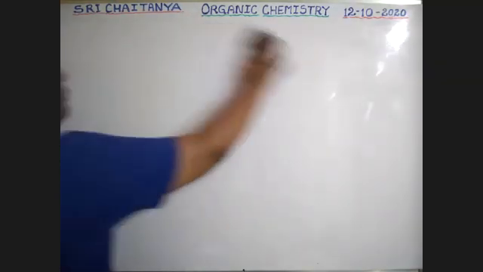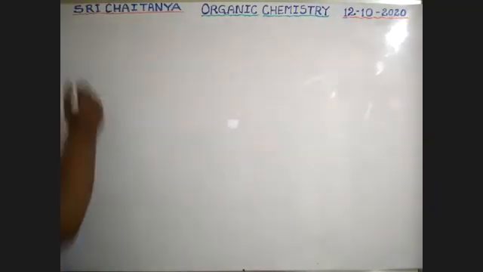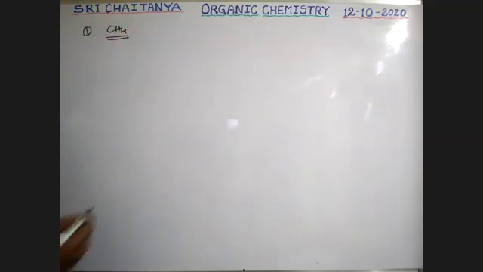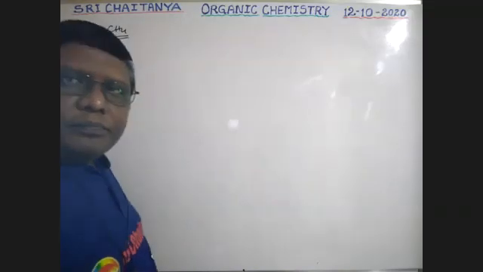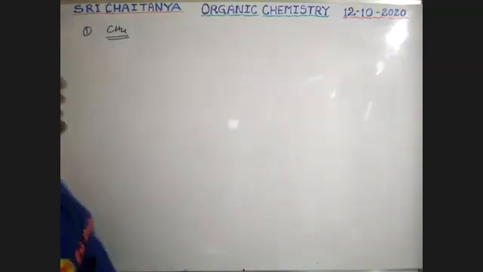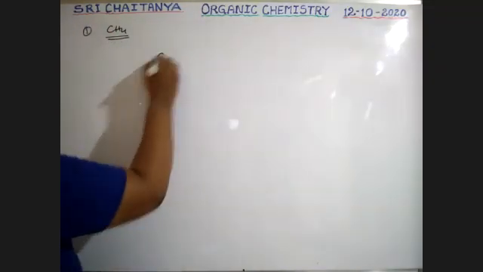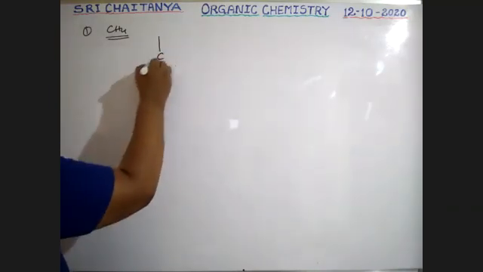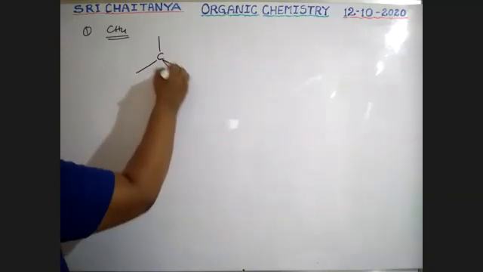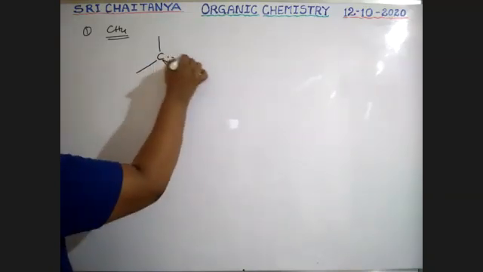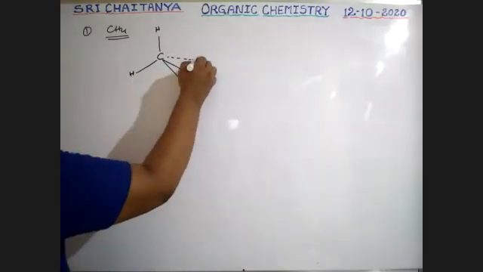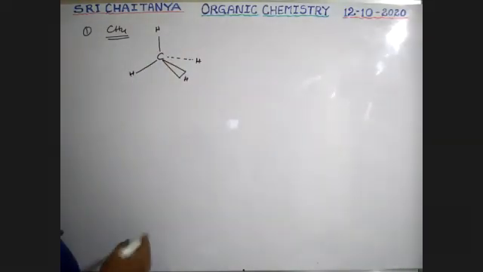First one, CH4. First of all, draw the structure. That is carbon with 4 bonds, tetrahedral, with hydrogens.